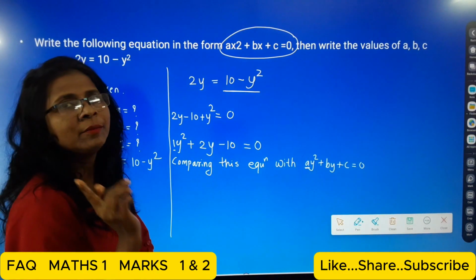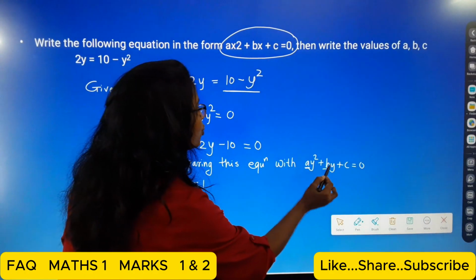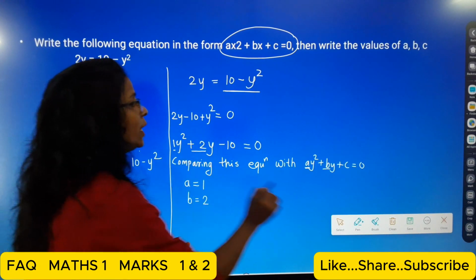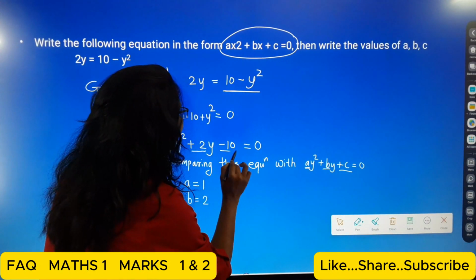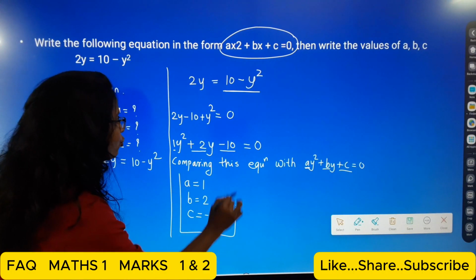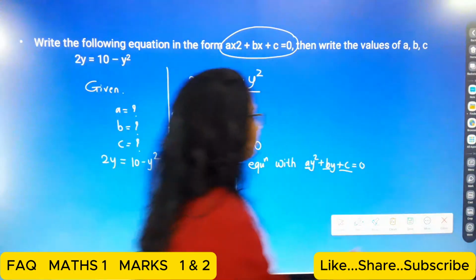Nothing is here, that means there is a 1. So a is equal to 1, and at the place of b, here it is 2, so b is equal to 2. And at the place of c, here it is minus 10. So c is equal to minus 10. So these are the values of a, b, c. Okay. Next one.